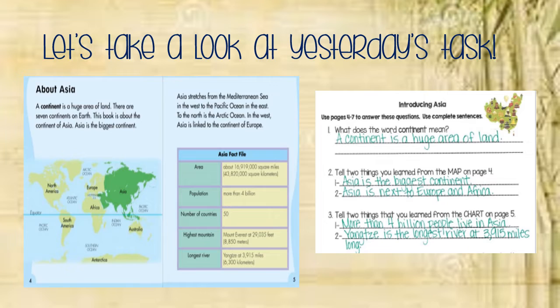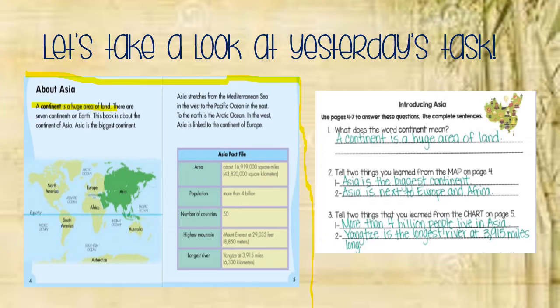On the left-hand side over here, Ms. Kelly P. has included the text that we needed to use to answer the questions 1, 2, and 3. Question number 1 said, what does the word continent mean? When I look here on page 4, I see that it explains a continent is a huge area of land. It's right here in the text.